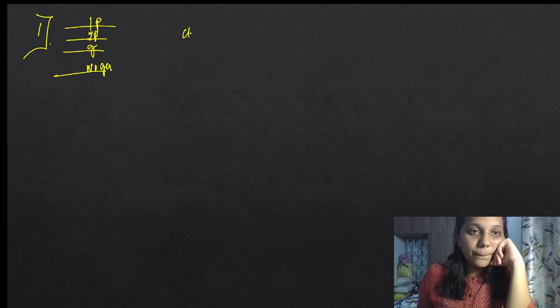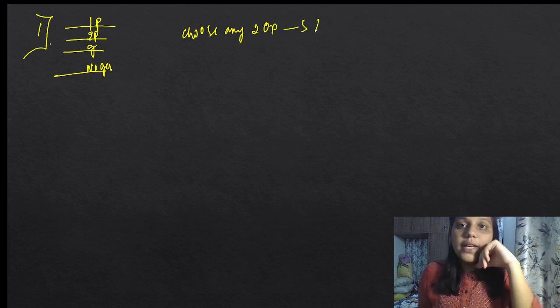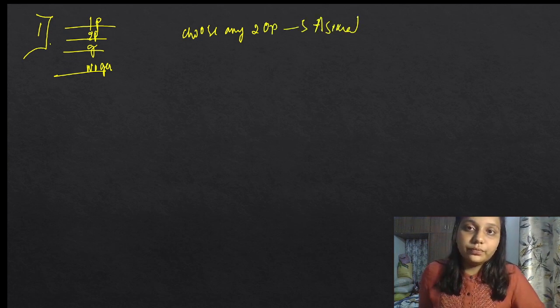The first option says that asexual reproduction involves only one parent, second is it involves 2 parents, third is it involves gametes, and the fourth is no gametes. So choose any 2 options which are correct for asexual reproduction. Okay, this can be asked.